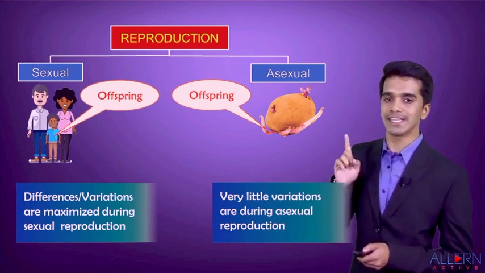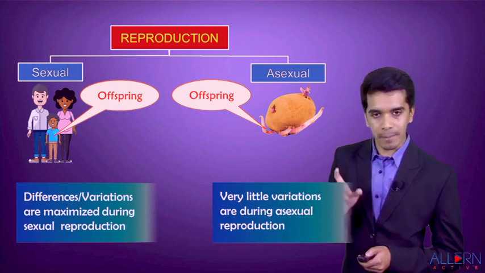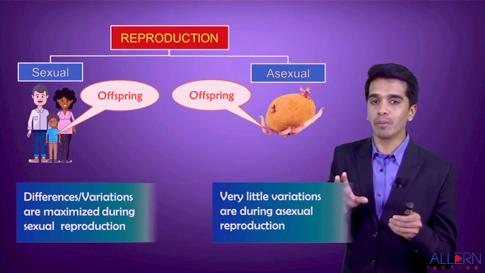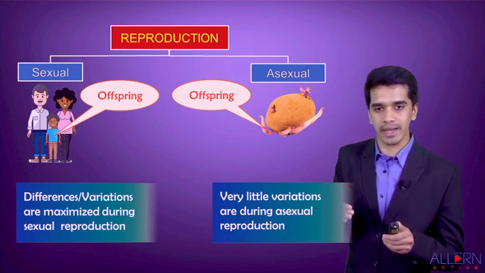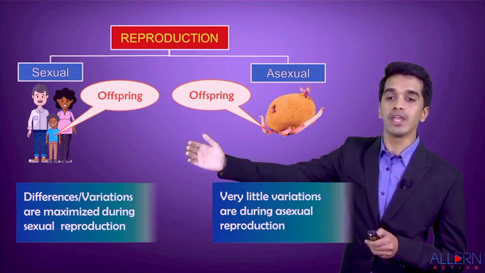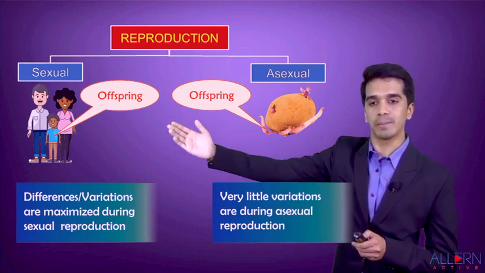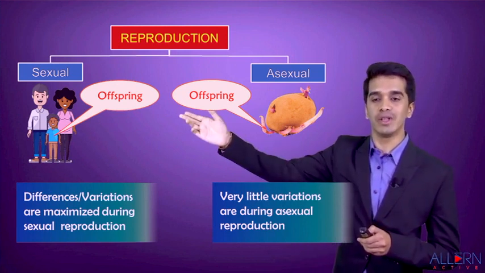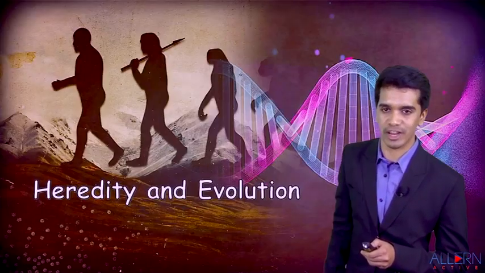An example of asexual reproduction is amoeba. Amoeba is one single cell that gets split up into two daughter cells. You cannot make out the difference between who is the parent and who is the offspring. Whereas, if you take a human example, you can easily make out who is the parent and who are the offspring. So that is the major difference between sexual and asexual reproduction.